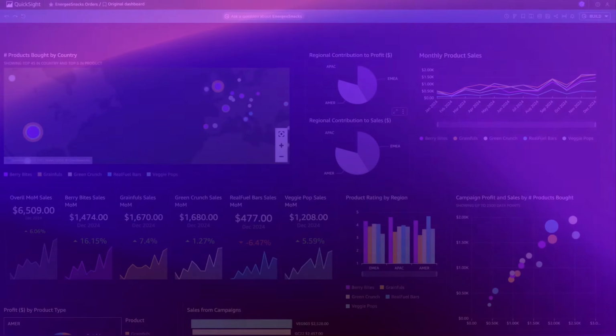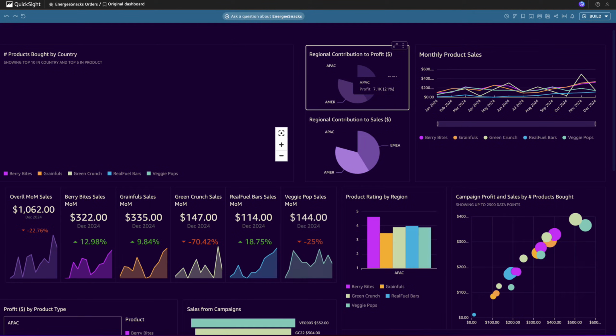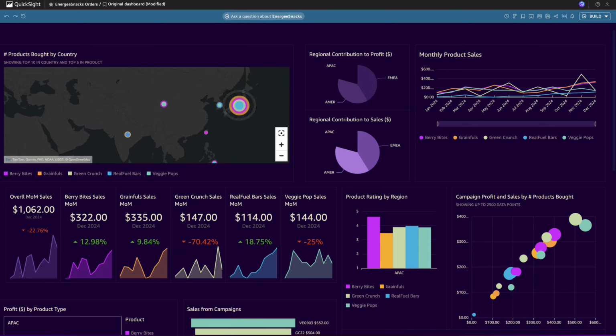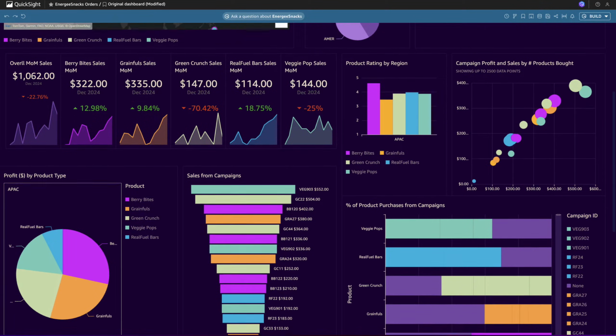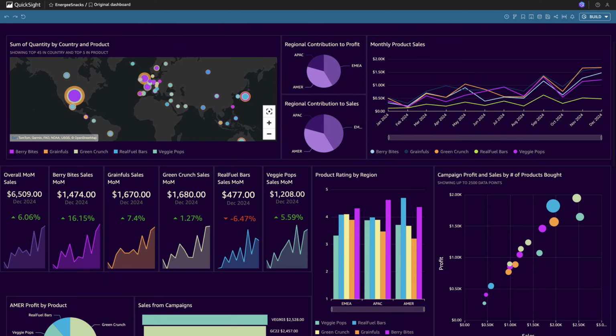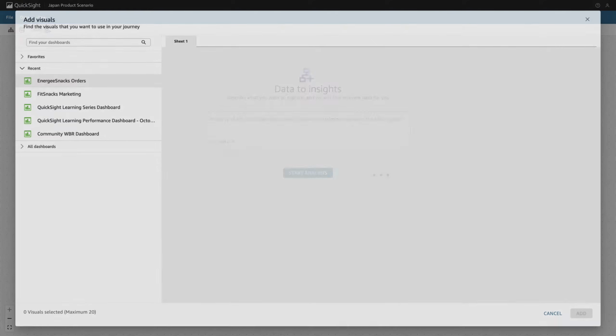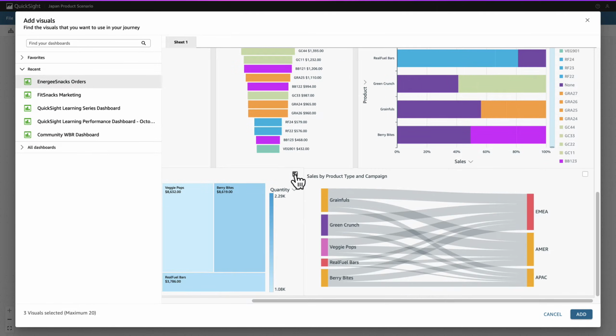Let's see how. Mary sees that the APAC region has significantly less profit in sales than the other regions. She sees that Japan bought the highest number of products there, and she wants to explore investing more in Japan to promote product sales. To unlock insights that aren't visible on her dashboard, Mary uses Scenarios. She wonders, which products should we invest more in Japan to maximize revenue in the APAC region? Then, she selects visuals from her dashboard for Amazon Q to use.